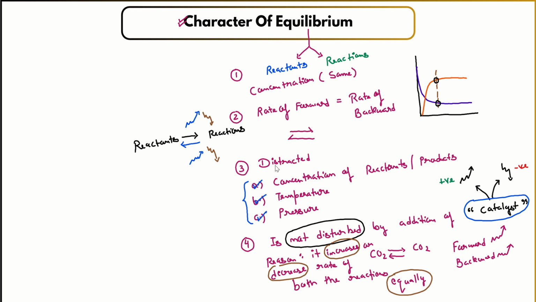Only then can equilibrium conditions be disturbed, not by increasing or decreasing the speed of the forward or backward processes by adding a catalyst. It can only be disturbed by these three factors: concentration of reactants or products, temperature, and pressure conditions.